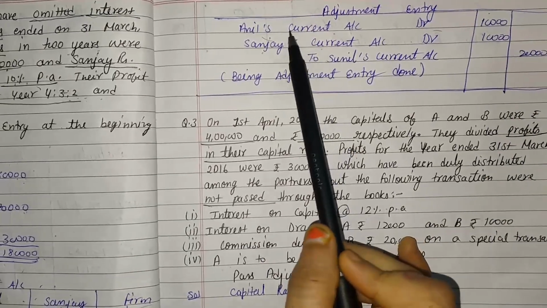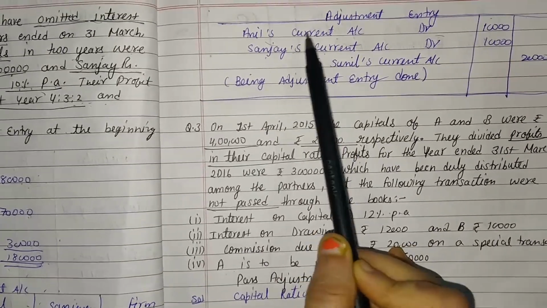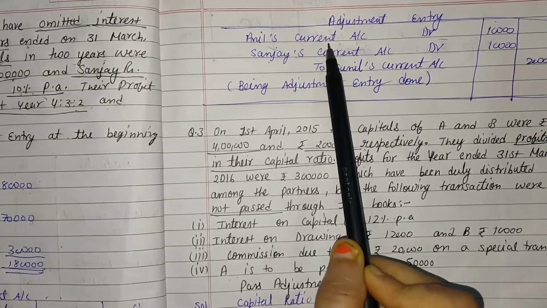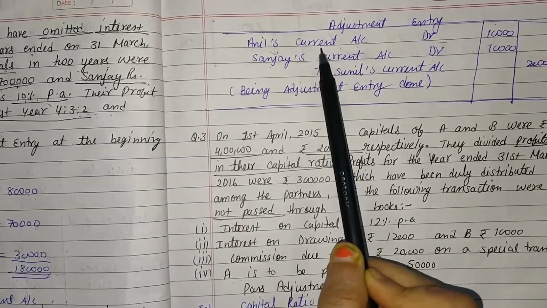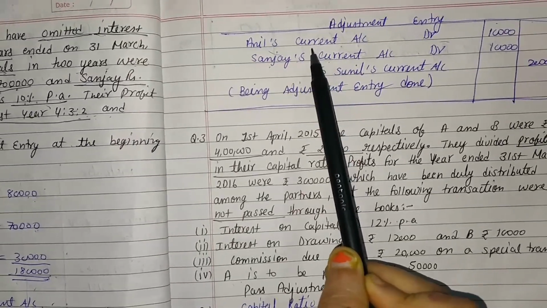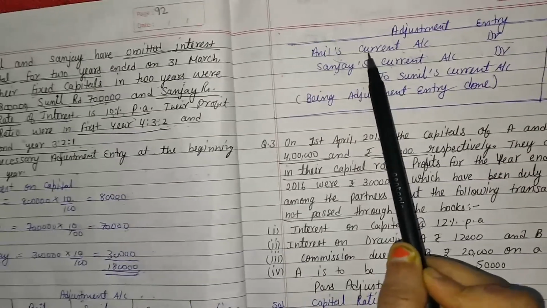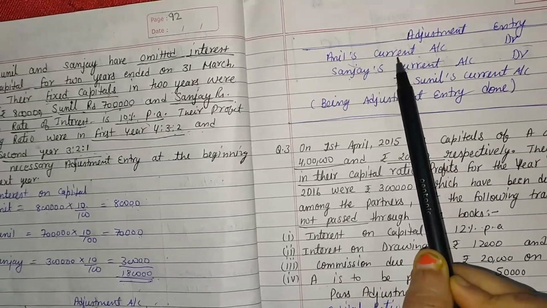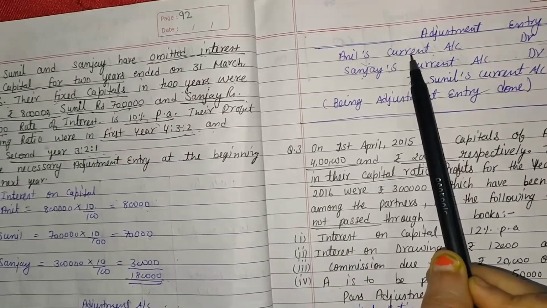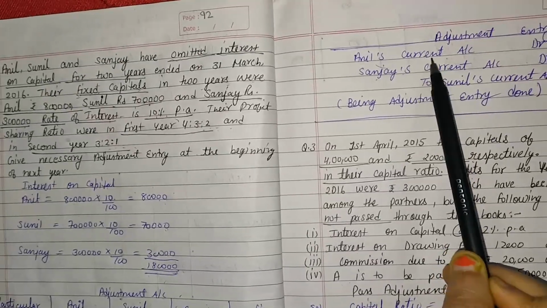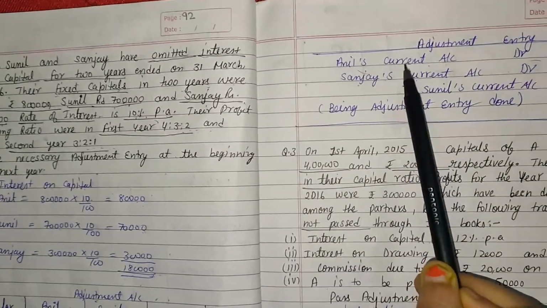Here we put current account in the place of capital account because, as I already mentioned, it is the case of fixed capital. If it is given in the question that it is fixed capital, at that time we mention current account in the journal entry. If the question is given generally, that Anil's capital, and the word fixed is not given, at that time we put capital account.